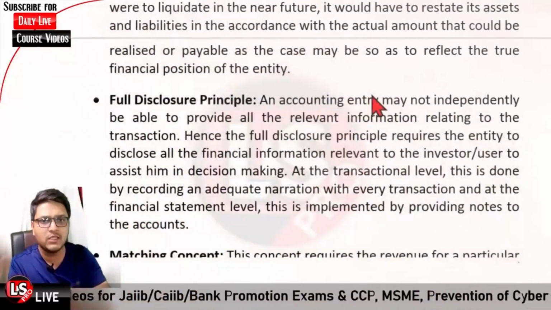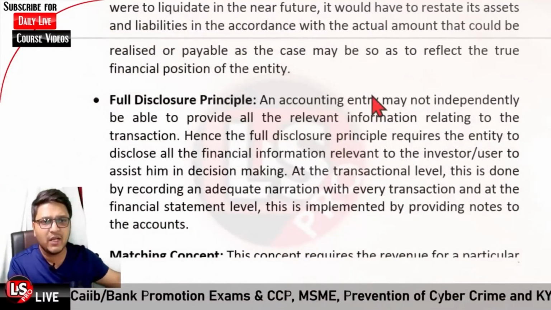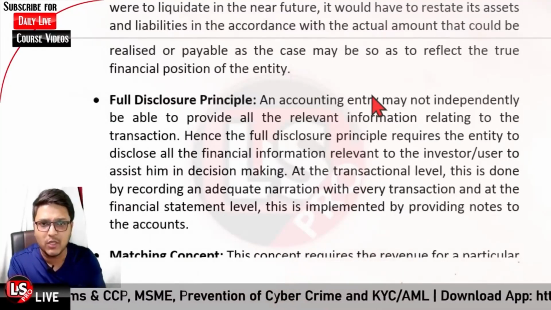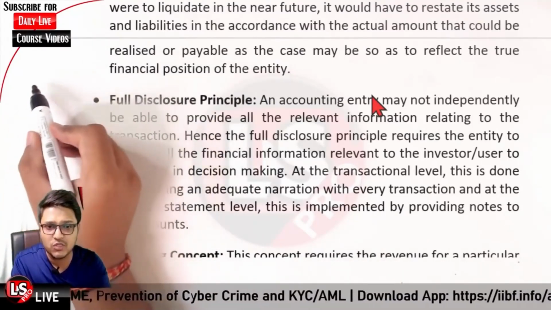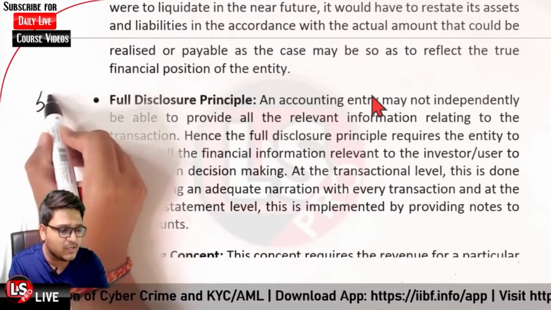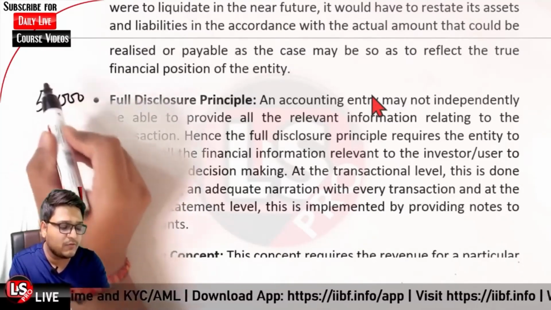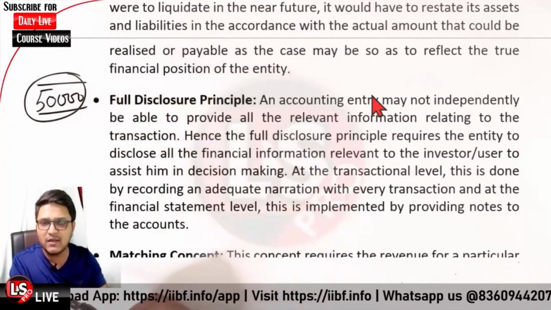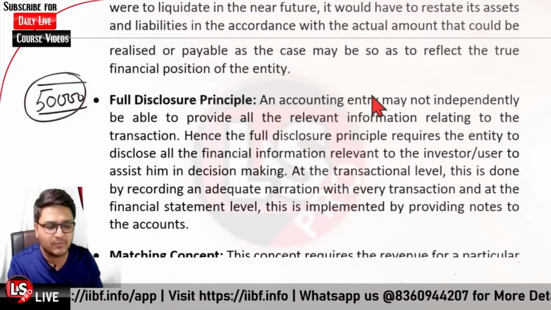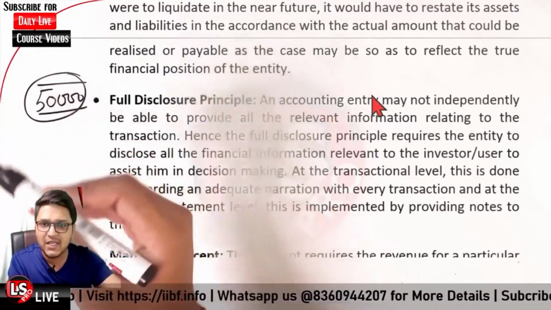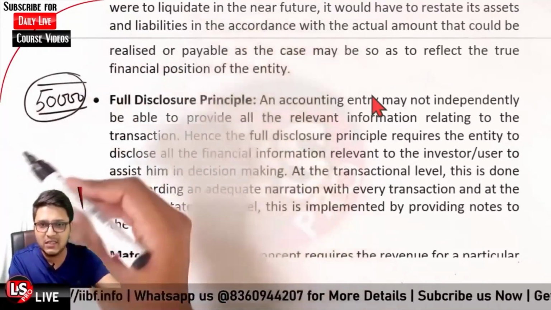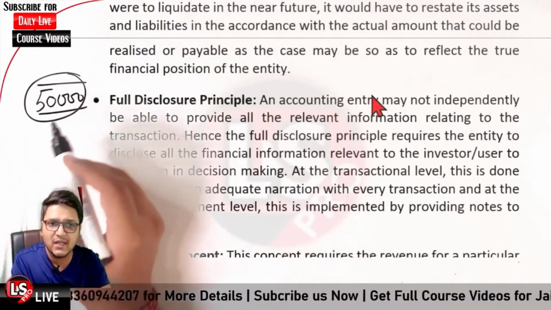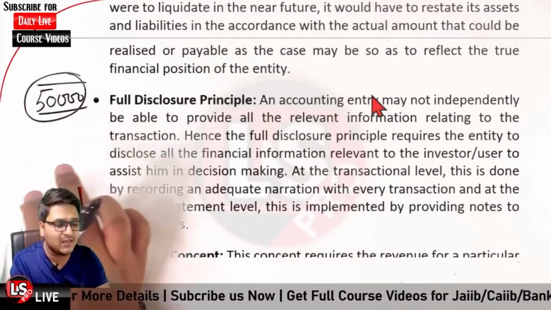What do you mean by full disclosure? An accounting entry may not independently be able to provide all the relevant information. If we have an entry in our books that rupees 50,000 is debited and the cash account is credited, it shows that cash has gone out, that one asset has decreased and the other asset has increased, but it does not give us the full picture regarding the entry.